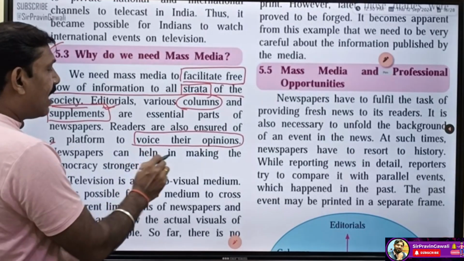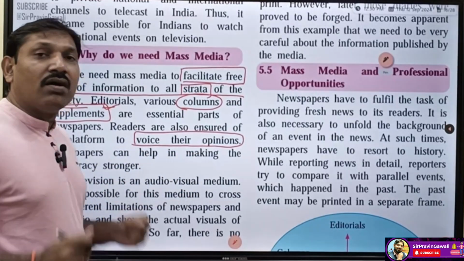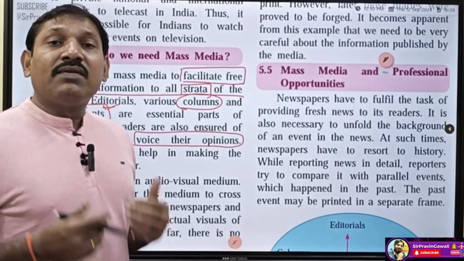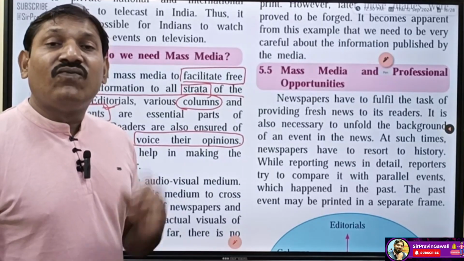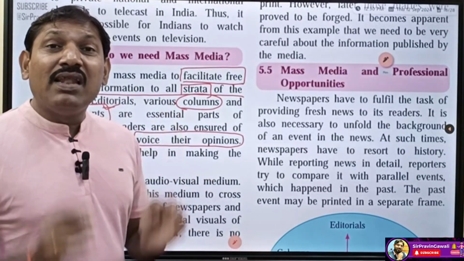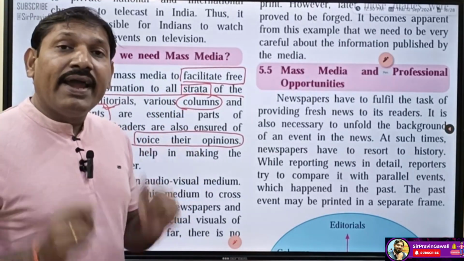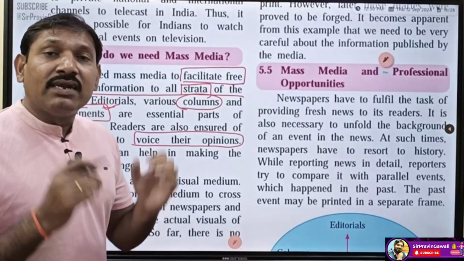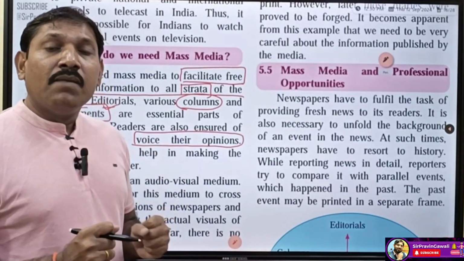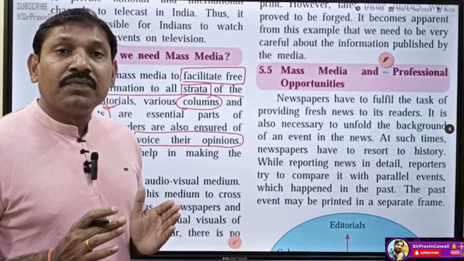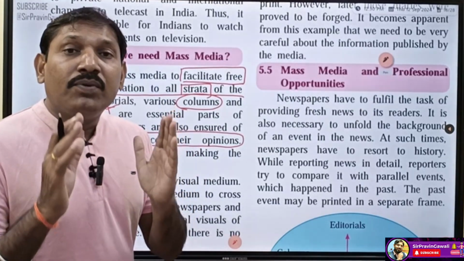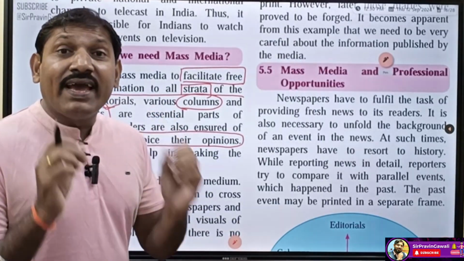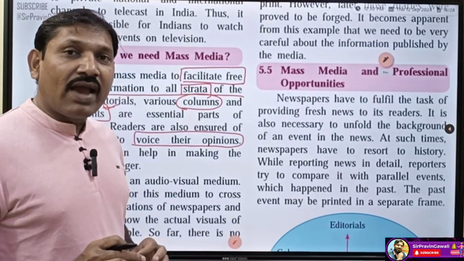Now newspapers can help in making the democracy stronger. Earlier we have studied that media, or the mass media, is the fourth pillar of the democracy, and here media plays a very important role in making the democracy stronger and stronger. But the media has to play an impartial role, or a fair role, we can say. Okay students, have you understood?